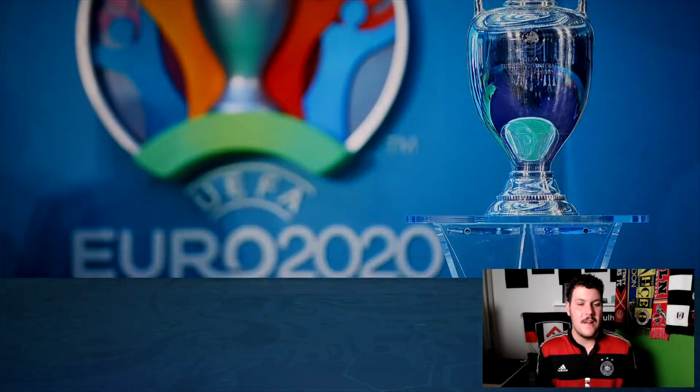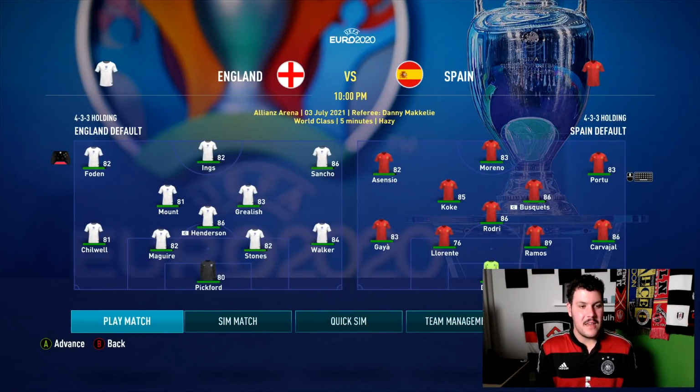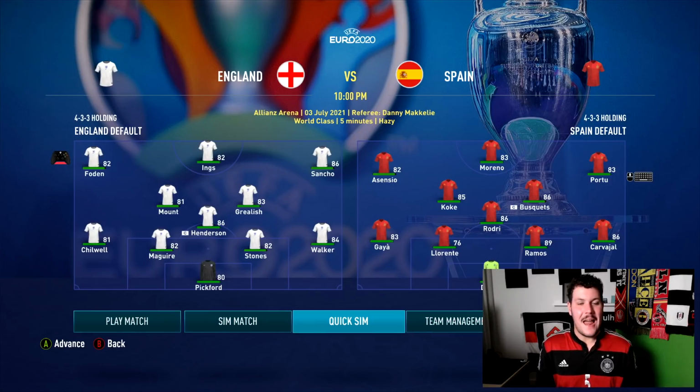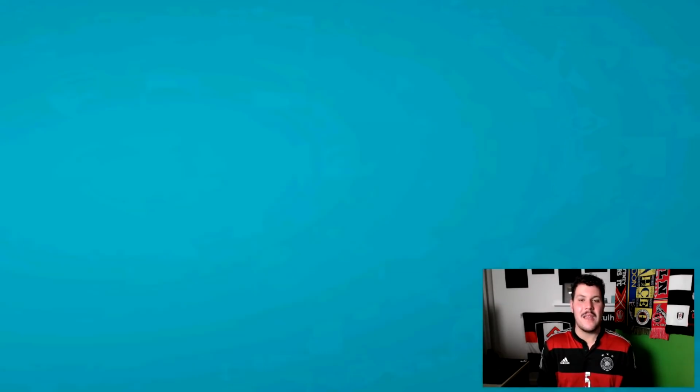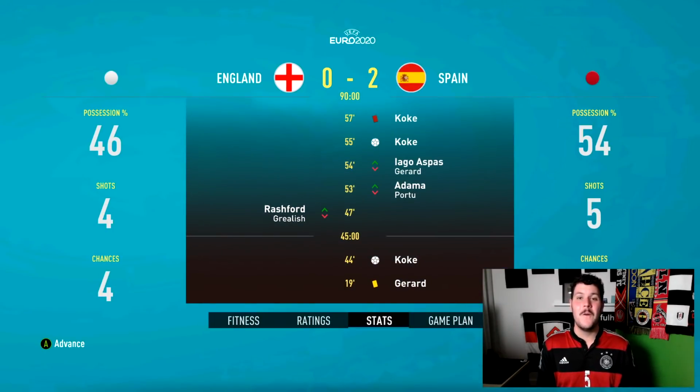The final matchup in the quarterfinals. Danny Ings is in for England. England v Spain. The scoreline is going to be a 2-0 Spain win. Koke, quite the day out for the Spaniard. Gets a goal in the 44th, gets a second goal in the 55th and gets red carded, a straight red card 2 minutes later. The adrenaline must have been pumping, but he gets Spain into the semi.